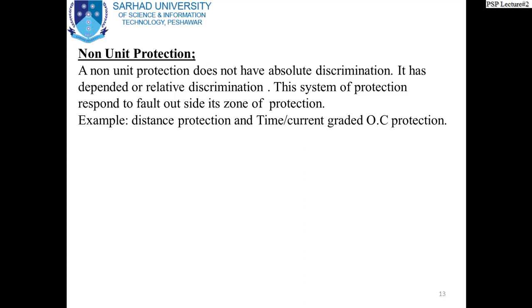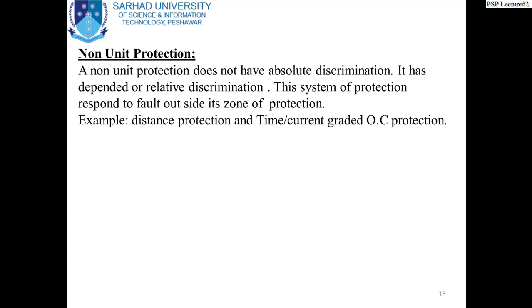So let's say that relay fails to operate. Then of course this relay, which sees the fault in the second zone, will have to operate. So it is not absolute discrimination like in the case of unit protection. It responds to the fault whenever a fault occurs anywhere on the system.